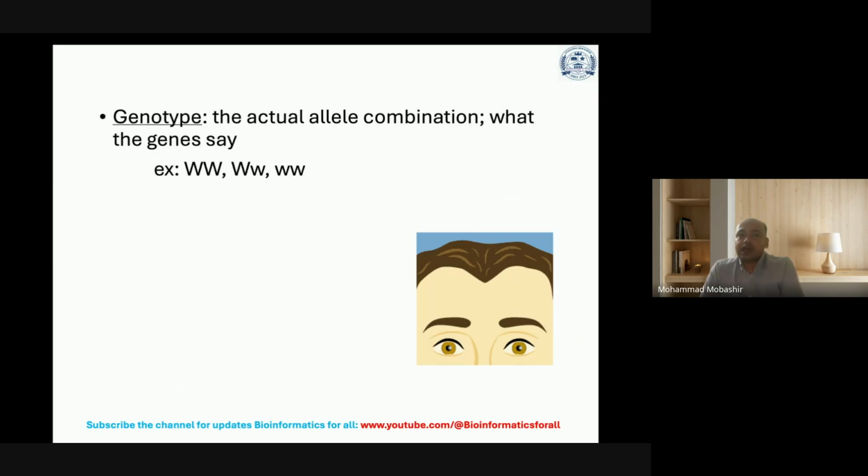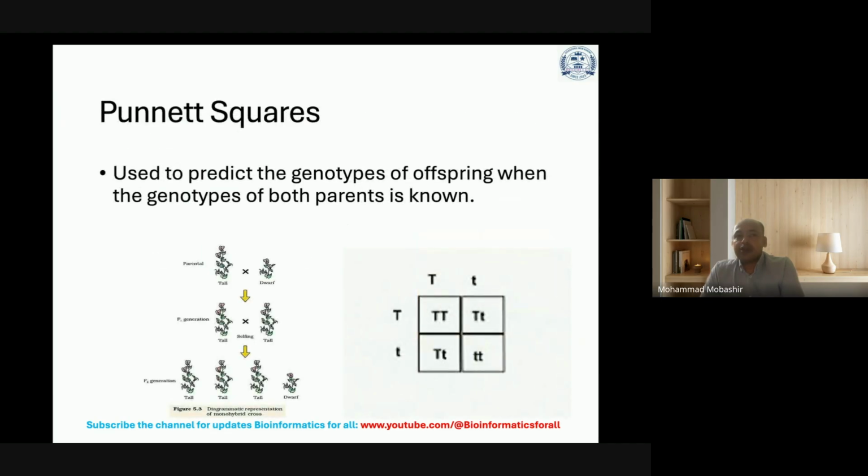Now, genotype is the actual allele combination, what the genes say. Phenotype is the trait observed, like widow's peak. Now, the Punnett square, which you normally form while studying the genetics chapter, is used to predict the genotypes of offspring when the genotypes of both parents are known.